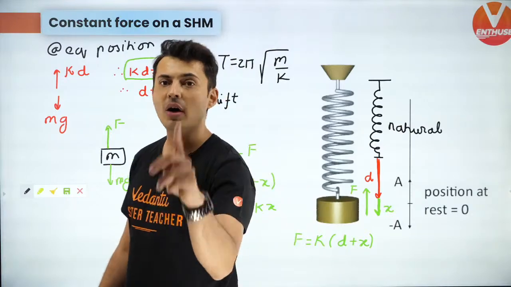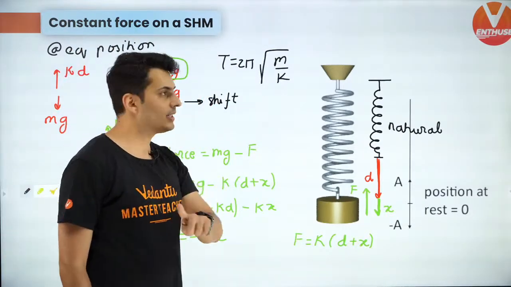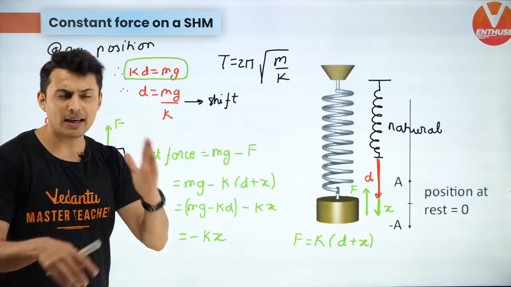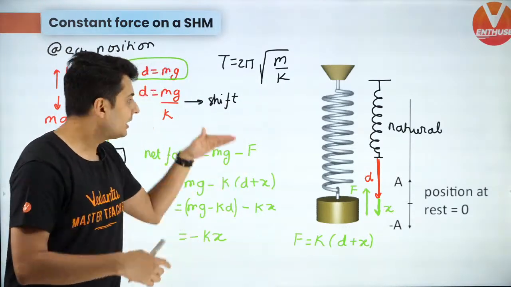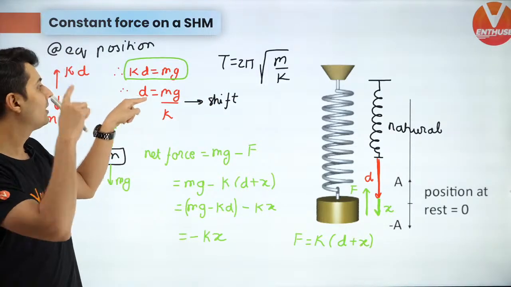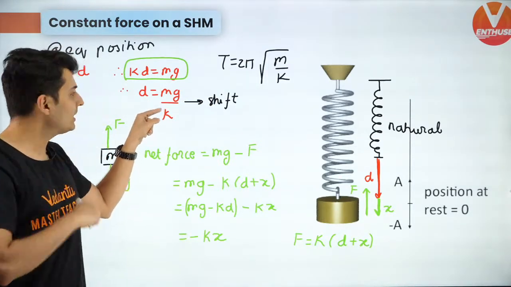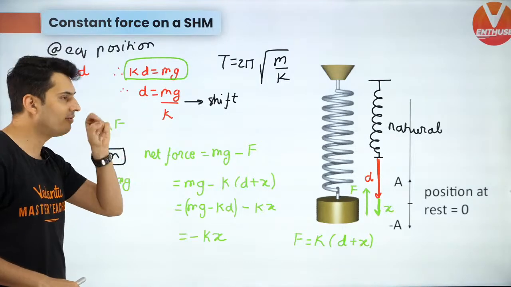Very important. So constant force does not change the time period. It could be mg, it could be f naught, it could be some other thing. What does it change? It shifts. What does it shift? The mean position. By how much? The constant force divided by k.